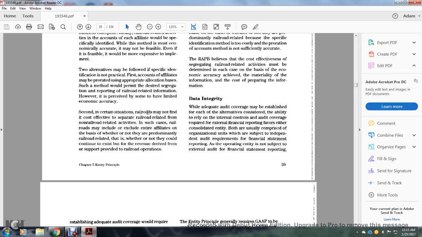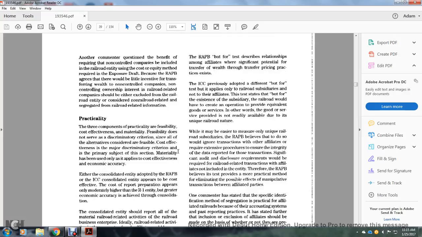In certain situations, a railroad may not find it cost-effective to separate railroad-related and non-railroad-related activities. In such cases, the railroad may include or exclude entire affiliates based on whether or not they are predominantly railroad-related, and whether or not they could continue to exist without the revenue derived from the support they provide to railroad operations. The Railroad Accounting Principles Board tests describe a relationship among the affiliates and a significant potential to transfer wealth through transfer pricing practices.